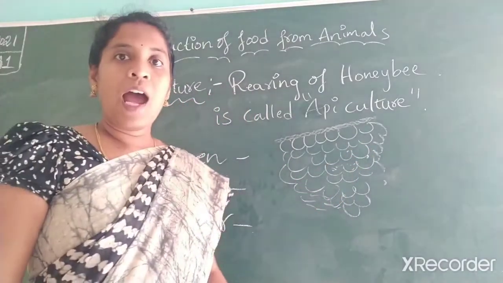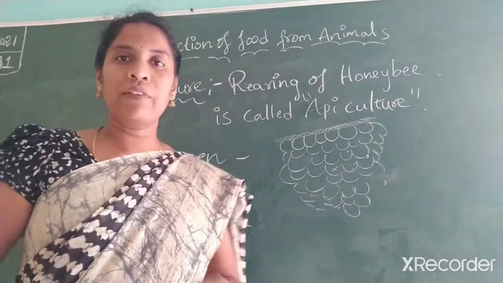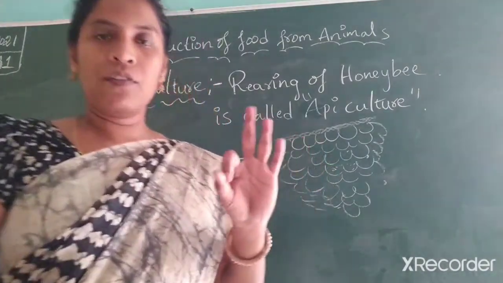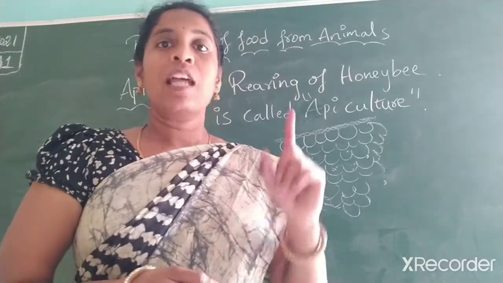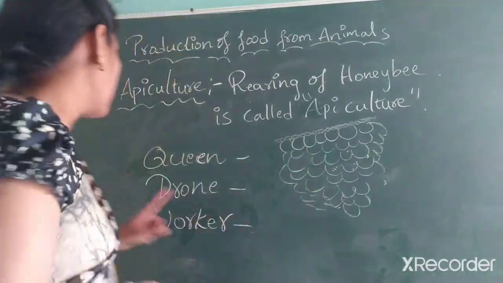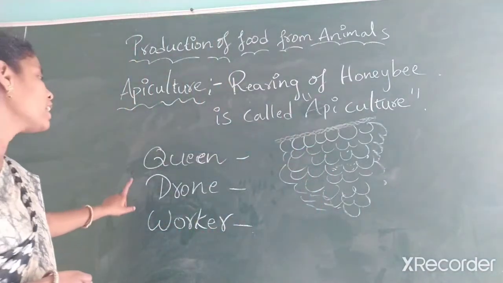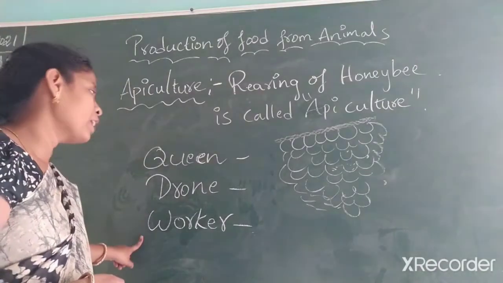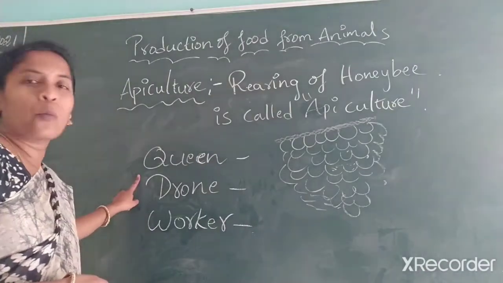In this honey hive, basically we find 3 types of honeybees. The first type is called queen, the second type is called drone, and the third type is called worker.